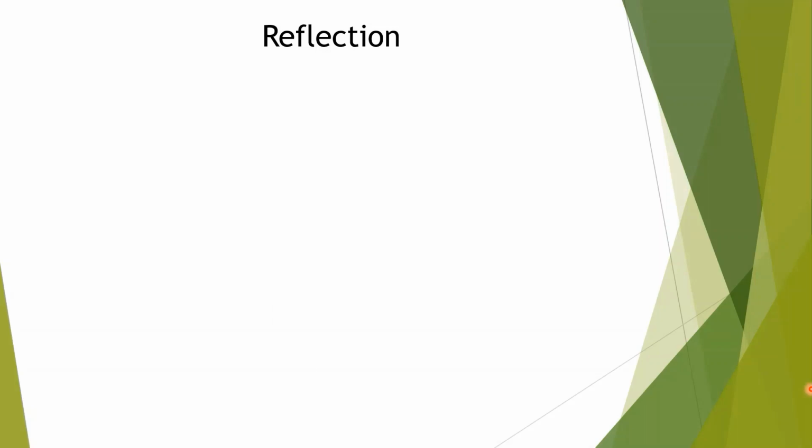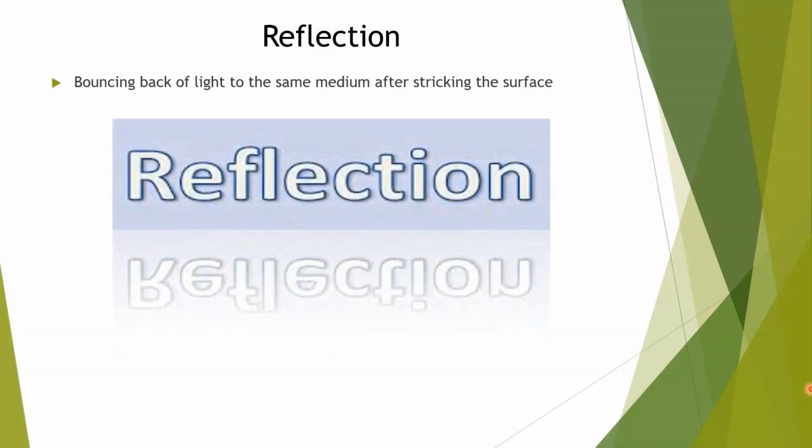Now, reflection of light. If we take one ball and throw it toward the wall, after striking the wall, it will return back. In the same way, a beam of light falls on the wall, and after striking the wall, it returns back, it comes back. That bouncing back of light to the same medium after striking the surface is called reflection of light.